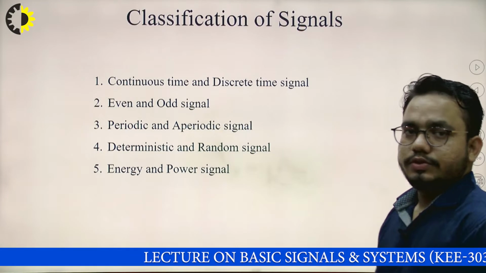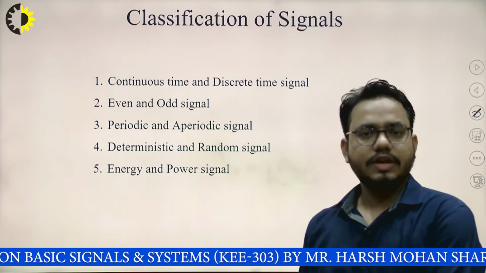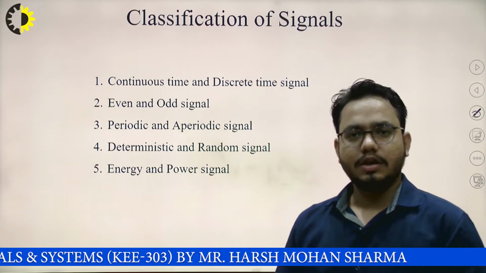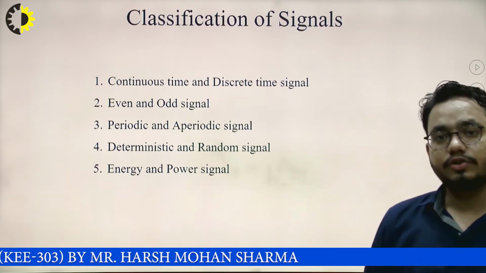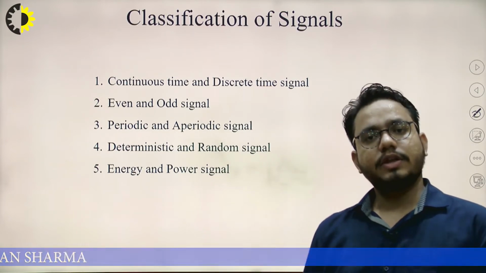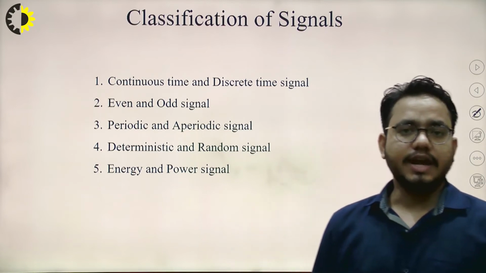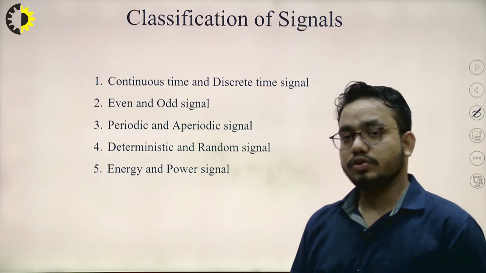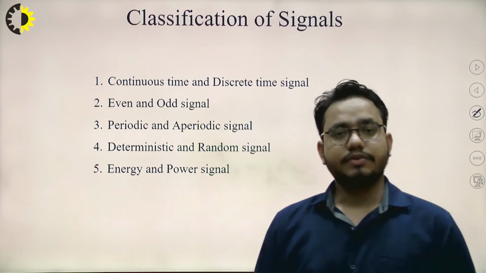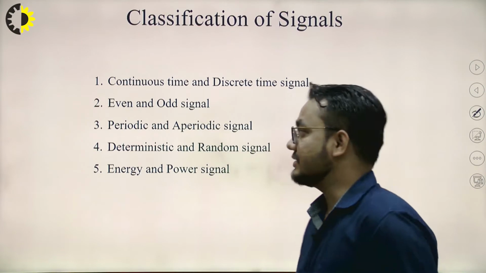Now we are going to discuss the classification of signals. In this subject we have to discuss 5 types of classification. They are continuous and discontinuous, where discontinuous is known as discrete time signal. After that, even and odd signal, and periodic and aperiodic signal, then deterministic and random signal. Random signals are also known as non-deterministic signals. After that, we will discuss energy and power signals. So let's discuss them one by one.